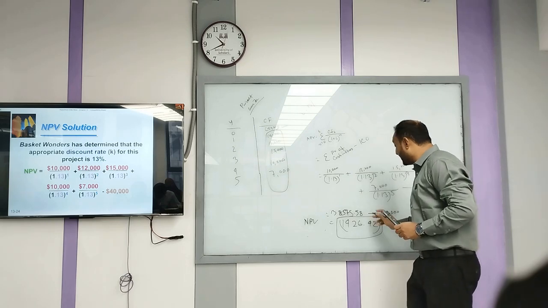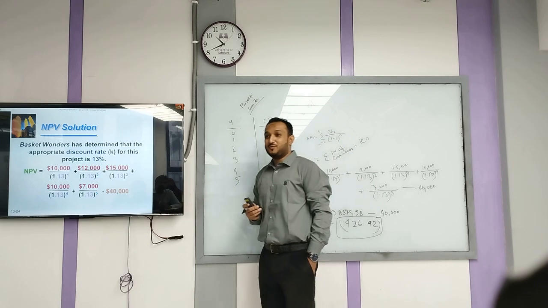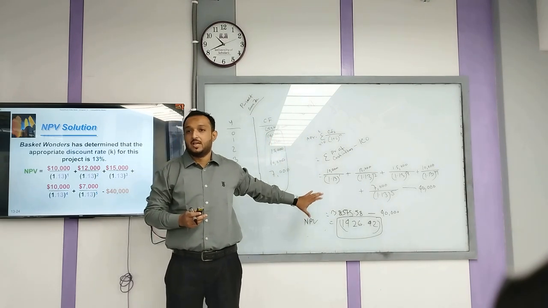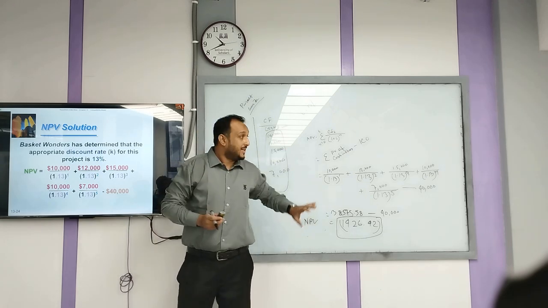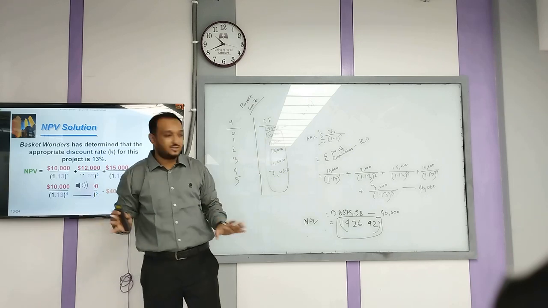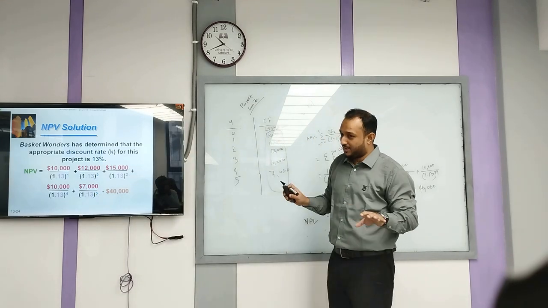So that means the NPV is negative. So what is your decision criteria? Whether you accept this project or reject this project. No, there is a single project here. I will reject it, because it gives you a negative figure. That means you will not be able to accept the project.